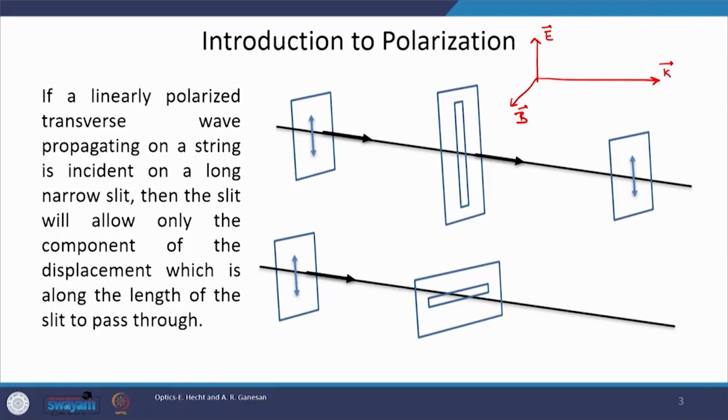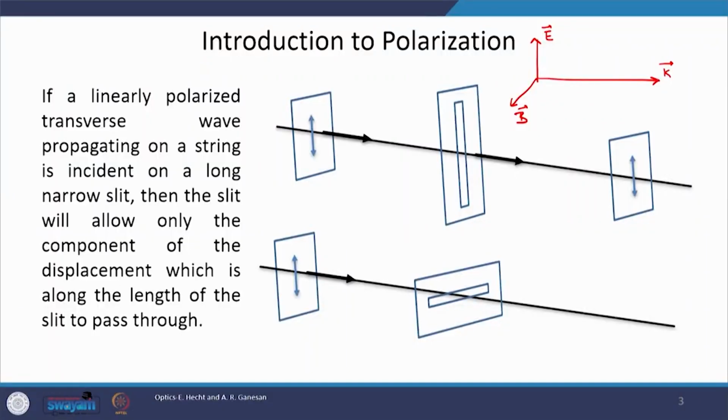Okay. Now, suppose we have a wave. We always associate polarization with a transverse wave, and in a transverse wave we know that there is an electric component and a magnetic component. A transverse wave is made up of electric field and magnetic field, and both these fields must be time dependent and propagate in a certain direction.